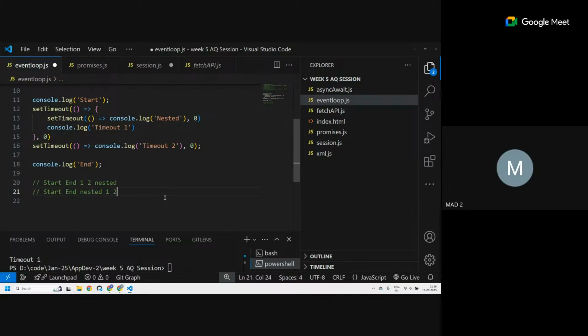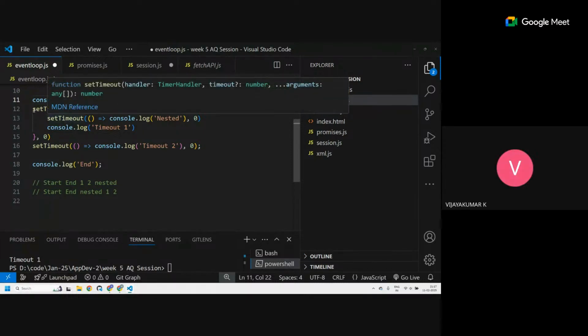We are not talking about possibilities. What should be the answer? Okay, let's go and see what happens here. The timeout 2 will come at the end. Let's see. First of all, let's think what happens. So I think it will be start, console.log and one, nested, two. Okay. First of all, start gets printed. Next, what happens?